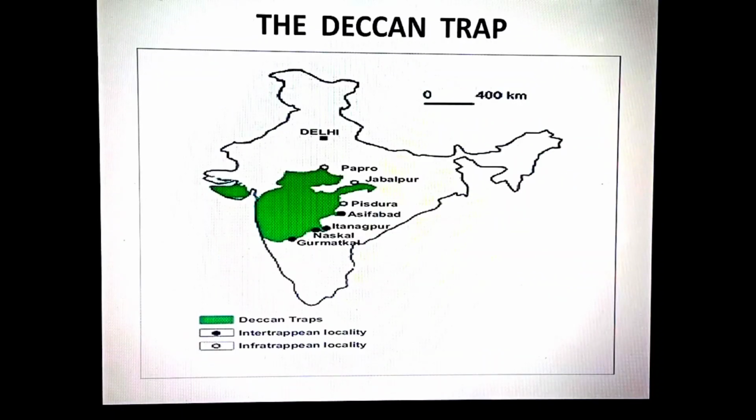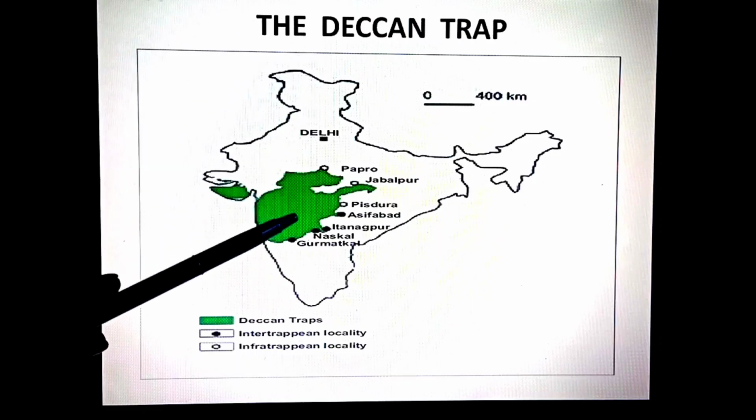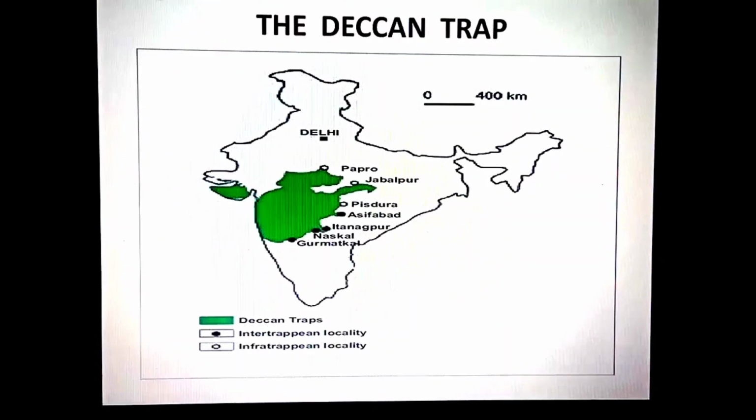Now students, look at this. This green highlighted area is the Deccan Trap or the Deccan Plateau of India. You know what? The Deccan Plateau has black soil, and this black soil comes from igneous rocks. Igneous rocks are the result of volcanic eruption, and in the past, in this portion of India, there was a lot of volcanic eruption, and as a result, this area is covered with igneous rock, and from the igneous rock, the black soil has formed.